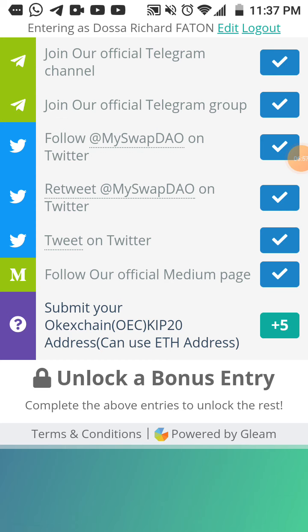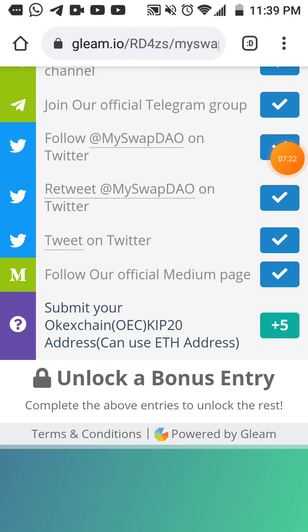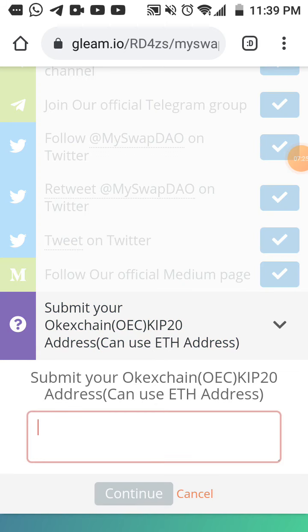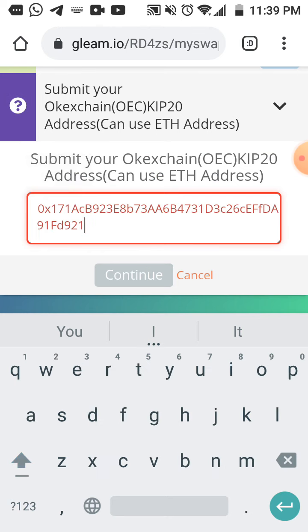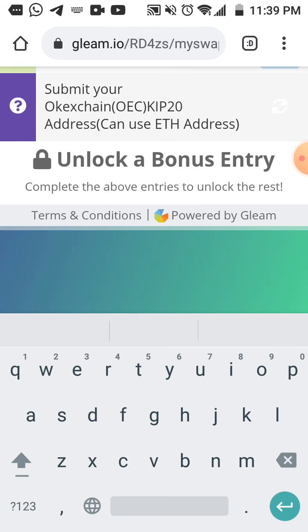Submit your OKEX chain OEC address. Okay. Type 20. Okay. You can use the Ethereum address. Then I'm going to copy. Okay. Then I'm going to submit my Ethereum address now. Okay. Continue.